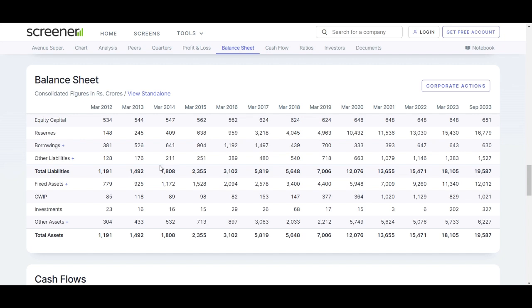Borrowing and other liabilities. Borrowings fluctuated over the years, reaching a peak at 1497 in March 2017 and stabilizing at 630 in September 23. Other liabilities also demonstrated an upward trend, reflecting increased financial commitments and operational activities. The total liability, comprising equity capital, reserves, borrowing, and other liabilities, exhibited a progressive climb, reaching 19,587 in March 23, underscoring the company's expanding financial obligation.